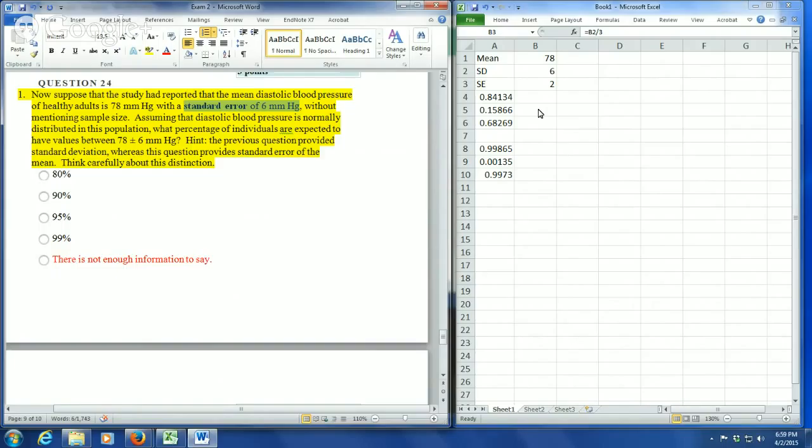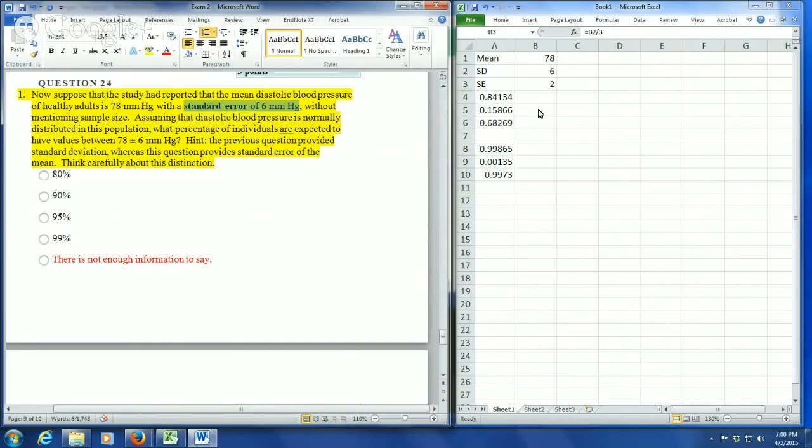We have 2 unknowns in this problem. We don't know the sample size, and we don't know the population standard deviation. If we knew one of those and the standard error, we could solve for the other. So if we knew the standard error and the sample size, we could multiply the standard error by the square root of the sample size to get the standard deviation. Alternatively, if we knew the standard deviation, we could utilize that to get to the sample size.